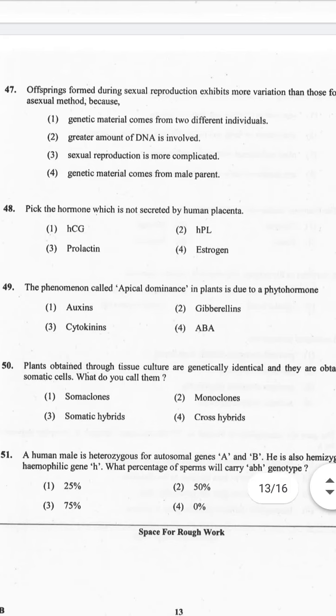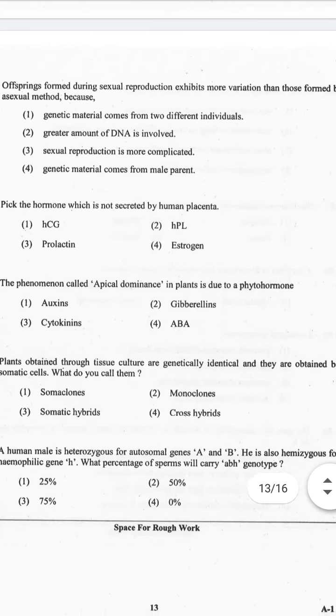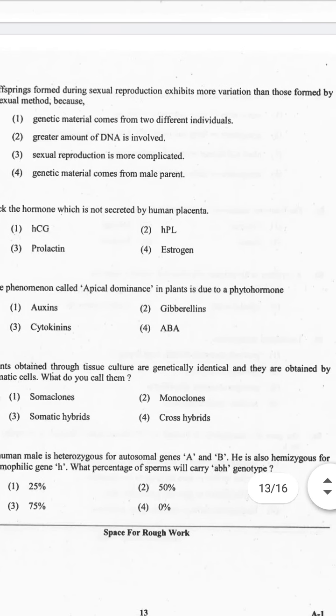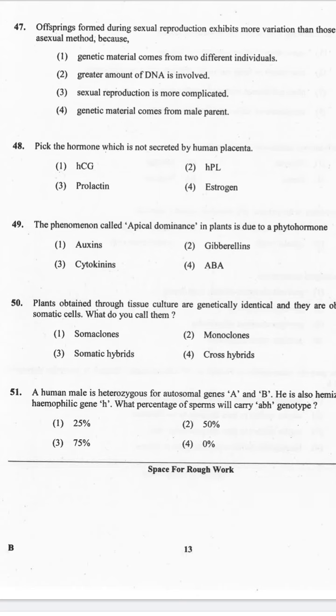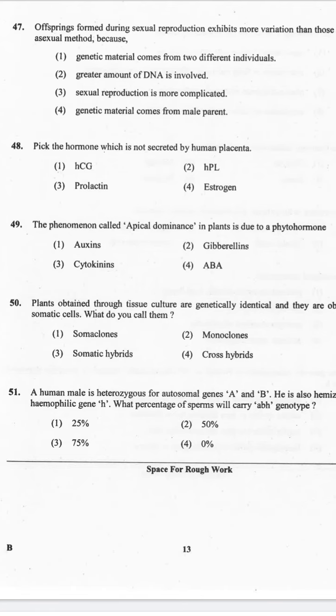So now let's go to question number 50. Plants obtained through tissue culture are genetically identical, and they are obtained from somatic cells. What do you call them? 1. Somaclones. 2. Monoclones. 3. Somatic hybrids. 4. Cross hybrids. And the correct answer for this question is option 1.